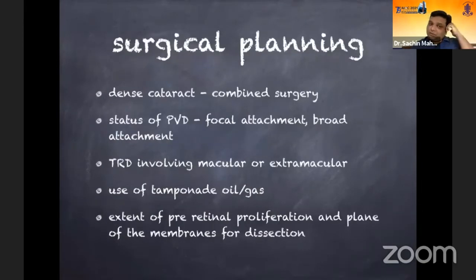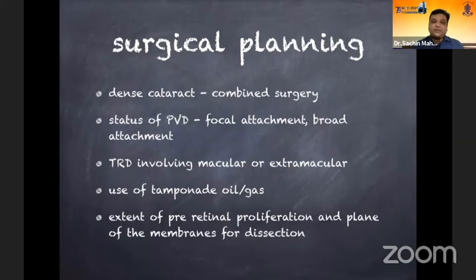How does the B-scan help in surgical planning? When there is a dense cataract and the other eye has diabetic retinopathy and you would like to plan a surgery, especially when a combined surgery would be required, B-scan is definitely handy, and you can see if the case has a vitreous hemorrhage or a TRD or a combined RD. It helps us understand the vitreous attachment to the retina, basically when you plan a surgery where you want to truncate the cone during vitrectomy. Especially, we'll understand whether there's a focal attachment or a broad attachment. Based on this, you can plan your